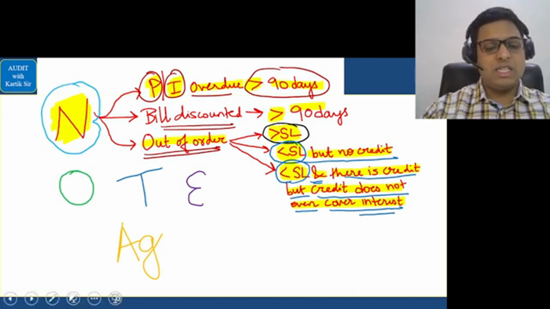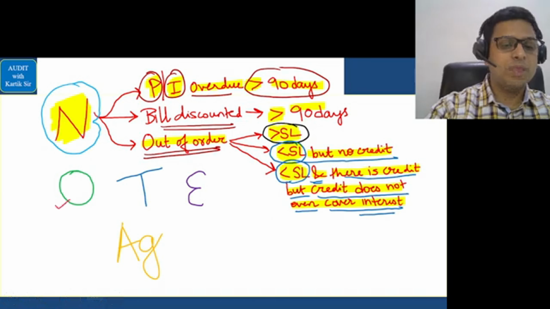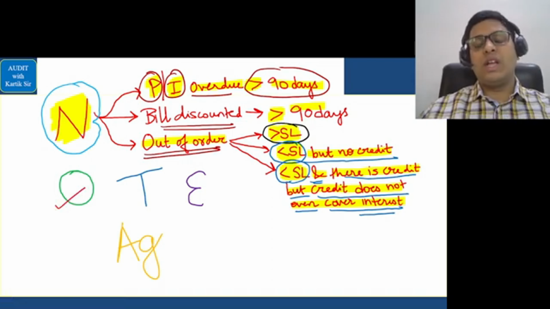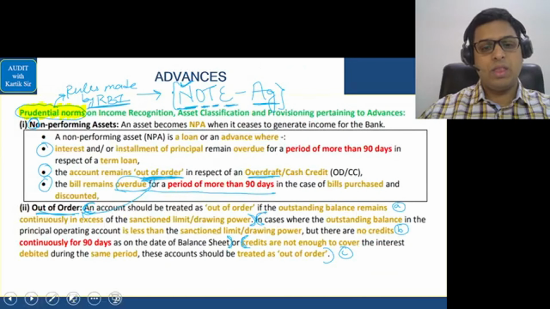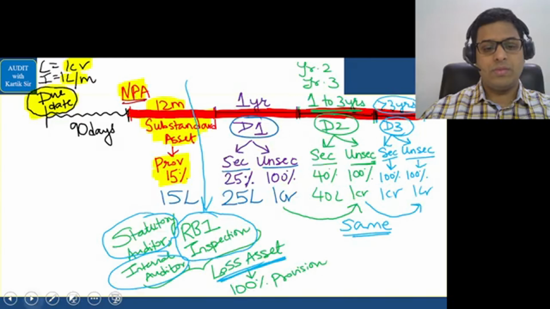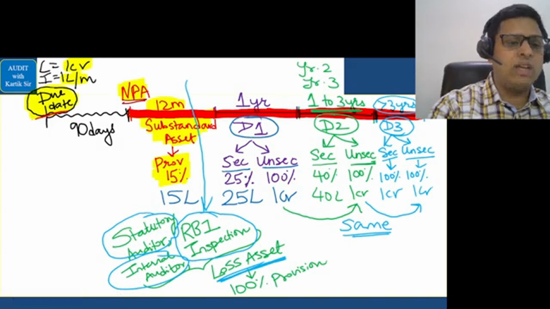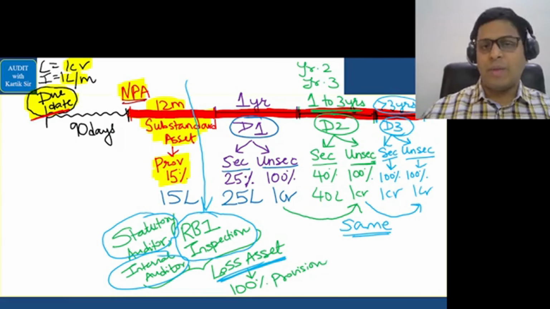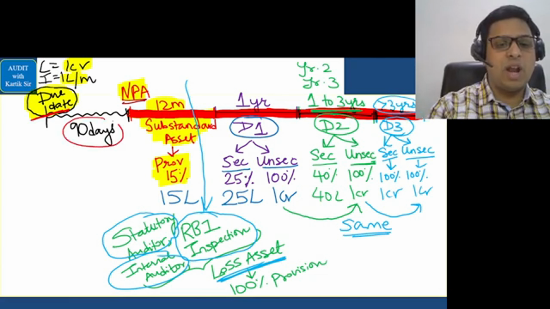Next is overdue. So overdue we will see in this manner. Let's see this overdue. Overdue, a separate table is there which says in this manner. I'll show you the table. See, whenever on the due date the borrower has to pay the money to the bank, and the borrower fails to pay the money for 90 days period, then we call that borrower as an NPA.